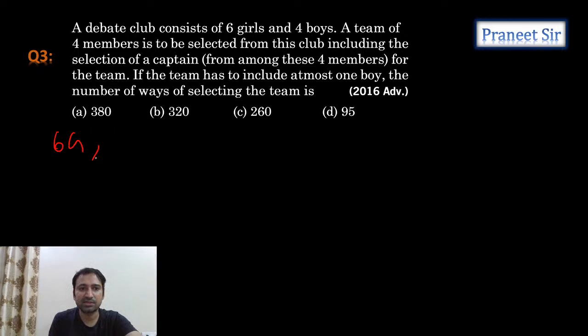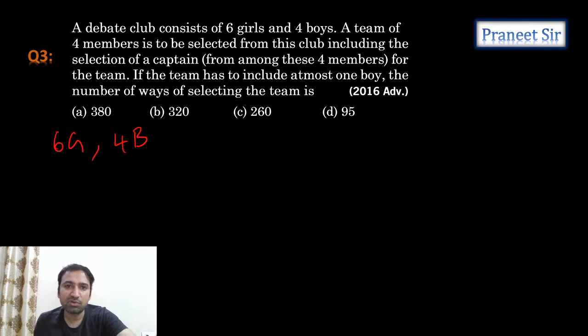There are 6 girls and 4 boys. A team of 4 members is to be selected from this club, including the selection of a captain. So in that 4 members, a captain also should be there. If the team has to include at most 1 boy, at most 1 boy means what? Maximum 1 boy. Then the number of ways of selecting the team, maximum 1 boy.